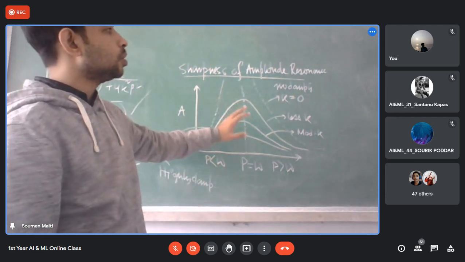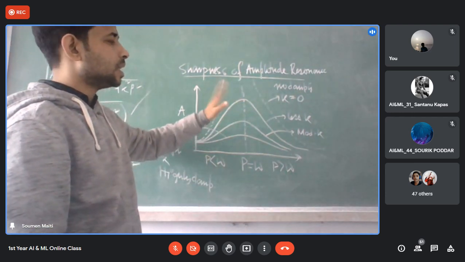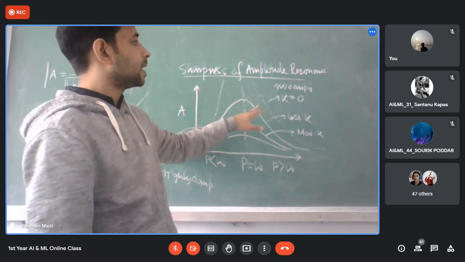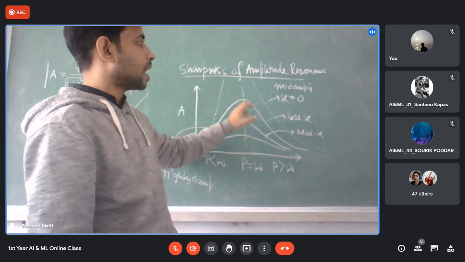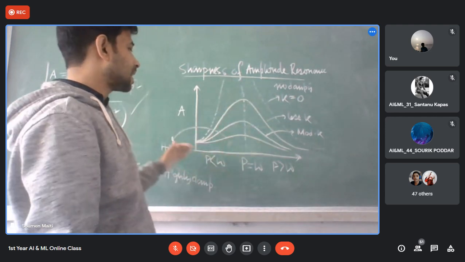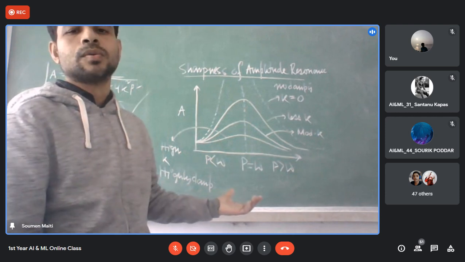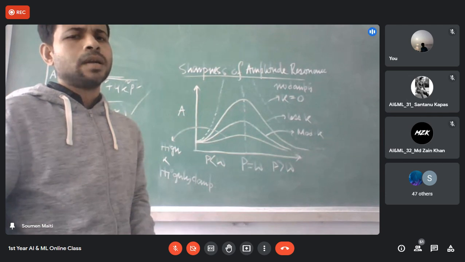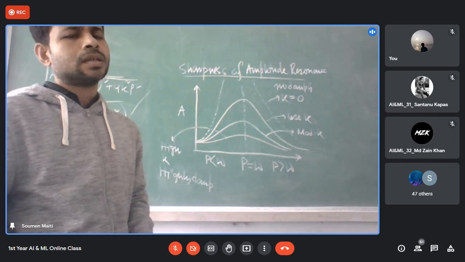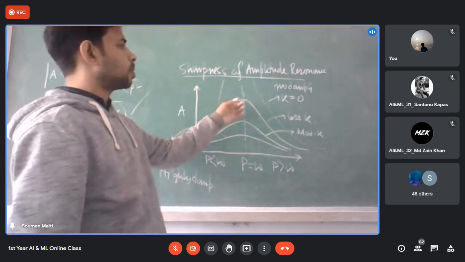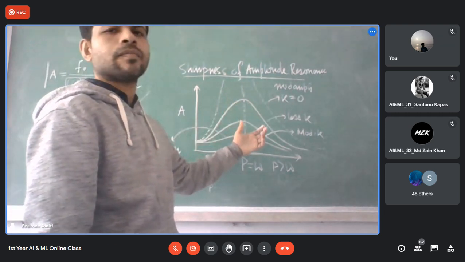In this picture, you can easily predict that at zero K, the curve is more sharp. With less K, the curve is slightly flatter, at moderate K it is more flatter and extremely flat at high K. Yes or no? Yes, sir. But if I ask at this point, how can you compare these two? This is more steeper and this is more flatter.